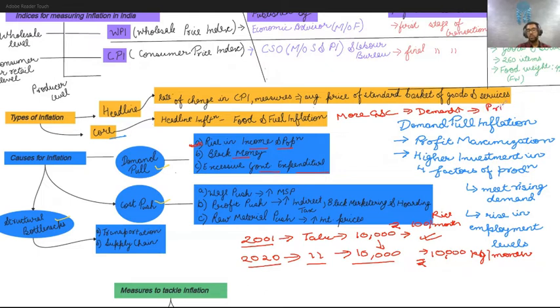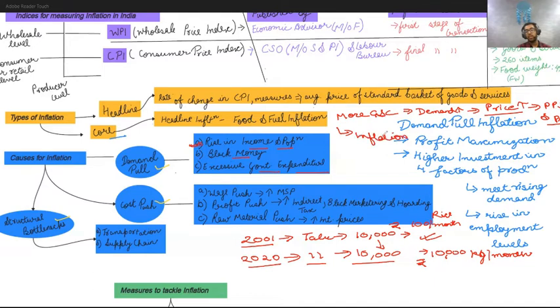Similarly, as the price of the commodity goes up, the value of the money would decrease. That means the purchasing power of that money would decrease, as the price of that particular commodity increases. I'm repeating the same thing: when there's a rise in demand, prices are going up, and as a result, the purchasing power of the people is falling. So in this type of situation, when there's a rise in population or rise in income, there's a situation of inflation in the economy. I hope this is clear.